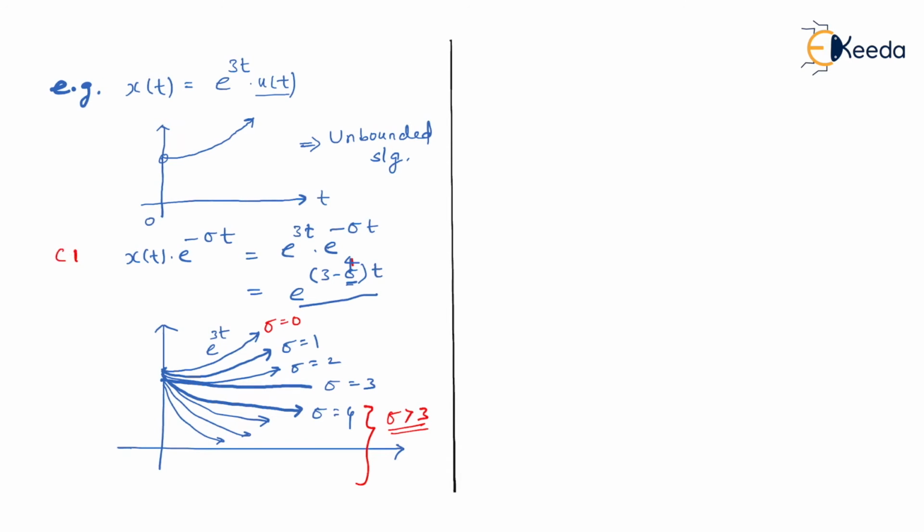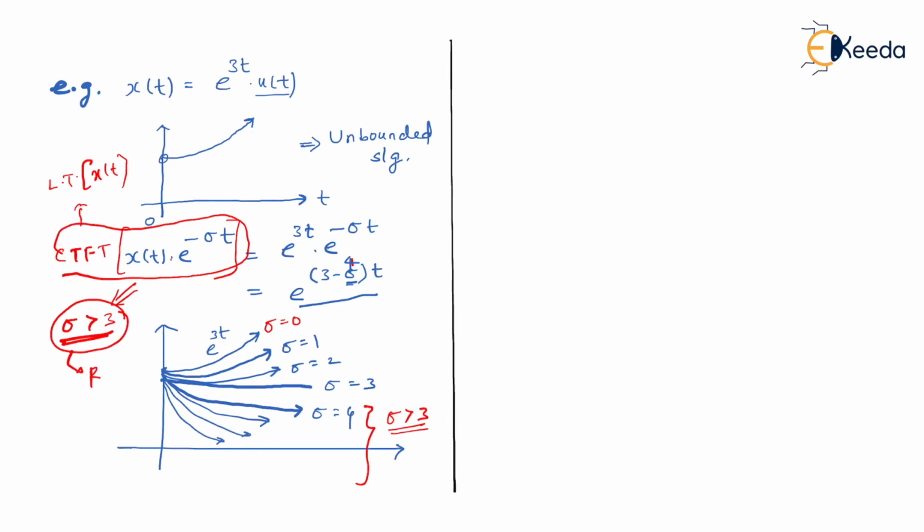So continuous time Fourier transform of x of t multiplied by e to the power minus sigma t is applicable only when sigma greater than 3, and we know that continuous time Fourier transform of x of t e to the power minus sigma t is what we call as Laplace transform of x of t, and sigma greater than 3 is said to be ROC, that is region of convergence. So I'm sure you know this is what I'm talking about, the same that I have already taught in the last lecture. Am I right? Now let me go to the discrete domain and let me discuss in the same context.